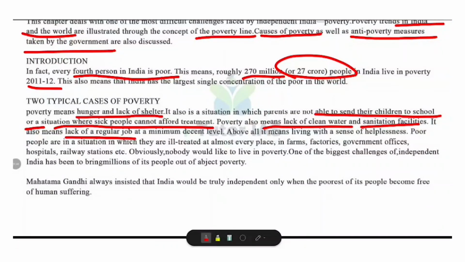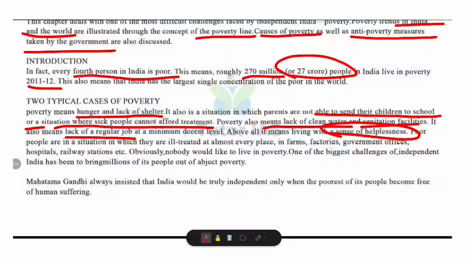But above all, poverty means living with a sense of helplessness, where the poor feel powerless and are often ill-treated in farms, factories, offices, hospitals, and even railway stations. Just think, nobody in the world would like to live like this. That's why one of the biggest challenges for India after independence was to remove poverty.